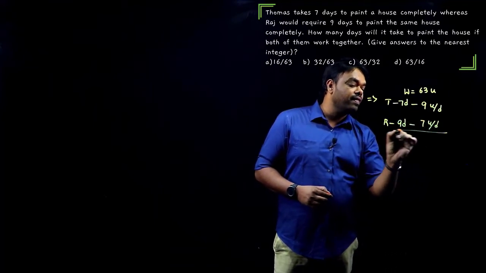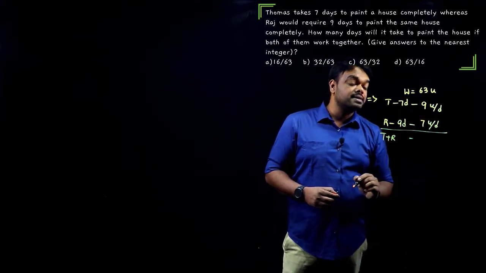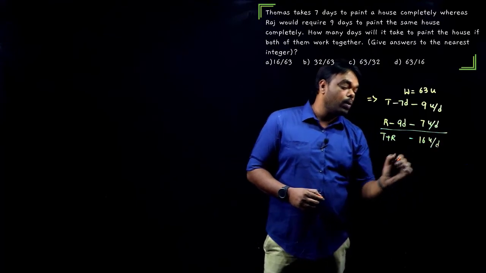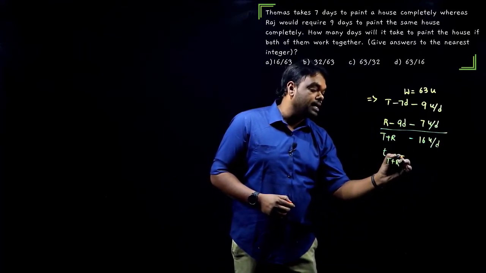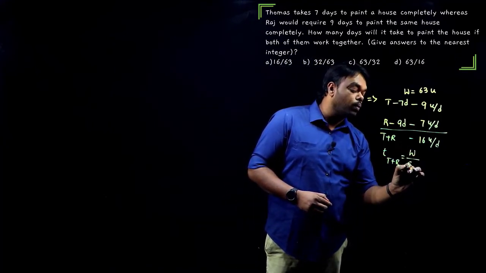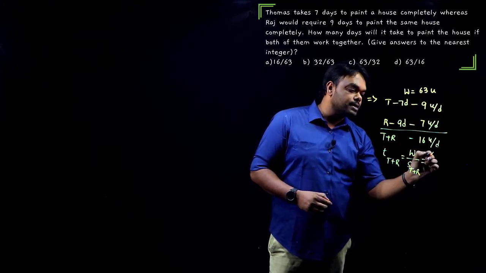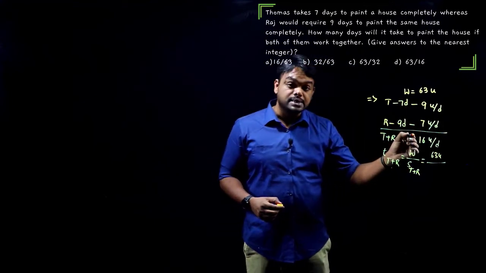When they work together, Thomas and Raj, they will add 9 plus 7, that is 16 units per day. Now what is the time taken by them when they are working together? Time taken by Thomas and Raj. Time is work by speed. Whose speed? Both are working together, that means Thomas plus Raj. Now we know total work is 63 units and the speed of Thomas and Raj is 16 units per day.